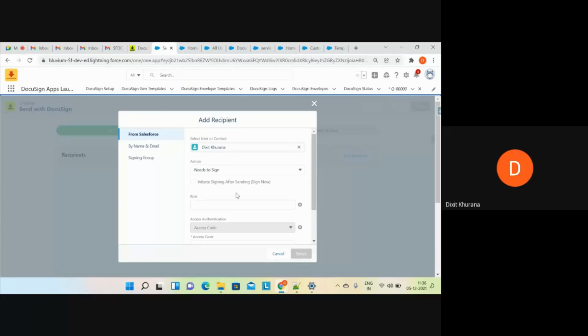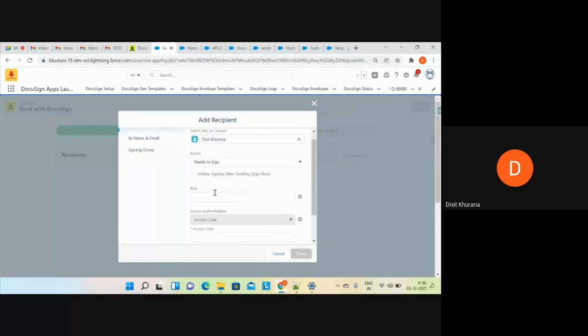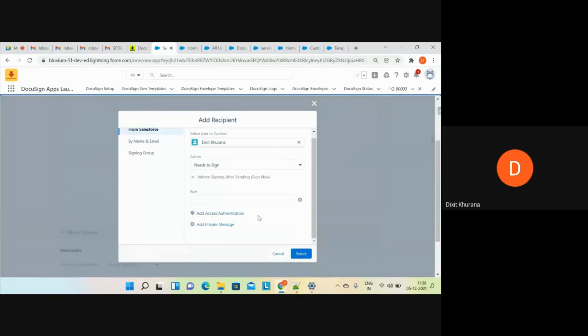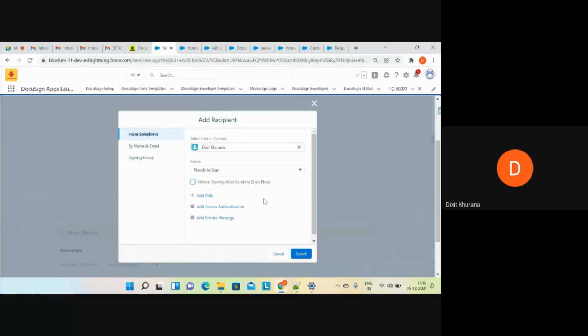Now what I'll do is initiate signing. Let me select this. I want initiate signing after sending. I believe this is something which has been updated lately. I'm not sure what this setting actually does. Initiate signing after sending, sign now. Basically it makes me feel like it initiates the signing process immediately as soon as I send. I'll read about this and maybe tell you in future sessions.